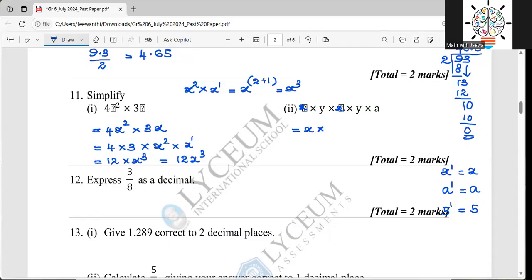X times X I write closer, and then Y times Y I write closer, and this one is A. So X to the power 2, and then y to the power 2, and a, so I write x to the power 2, y to the power 2a.